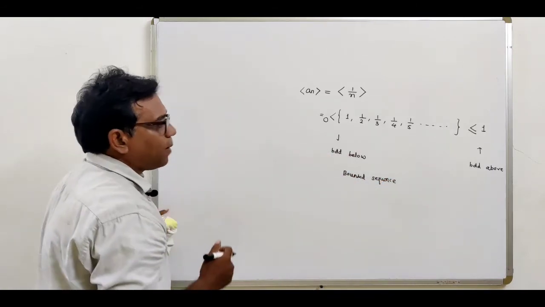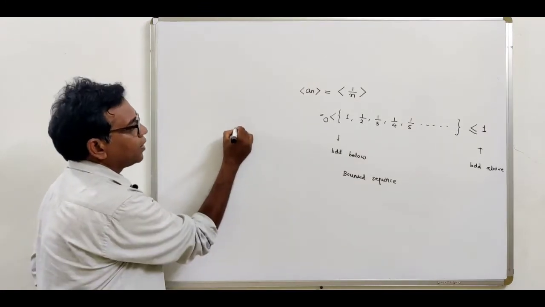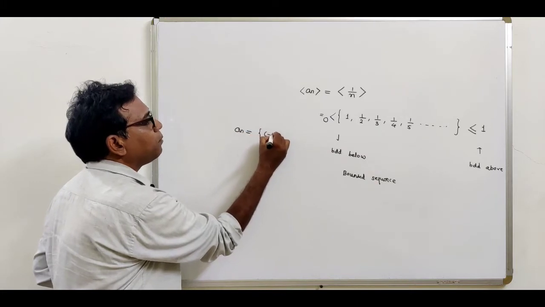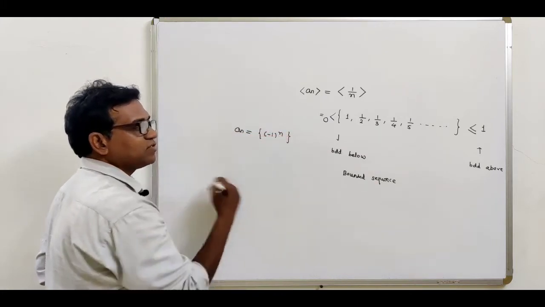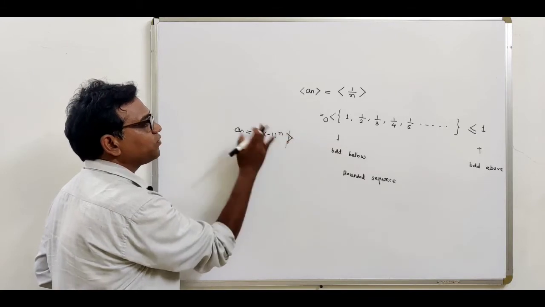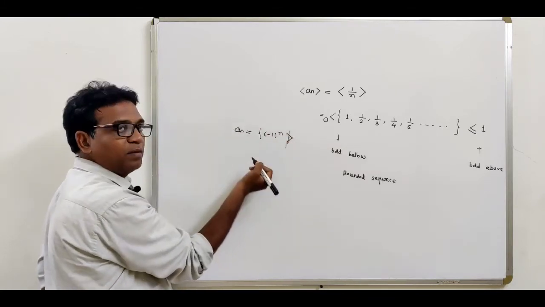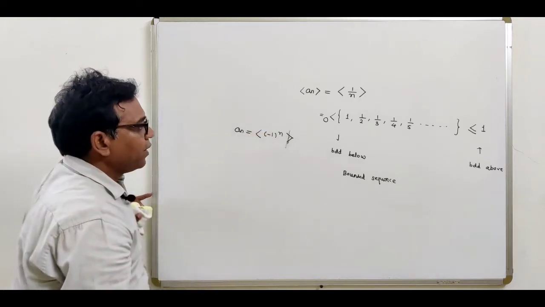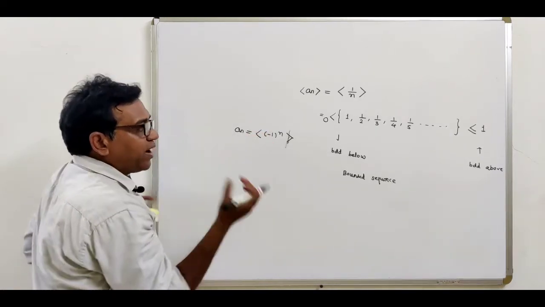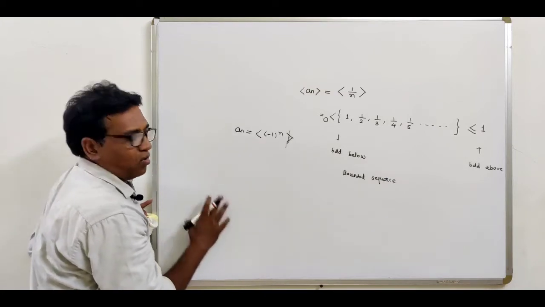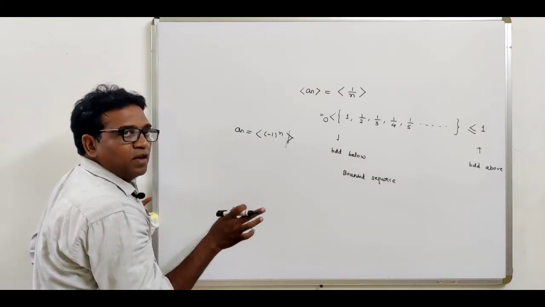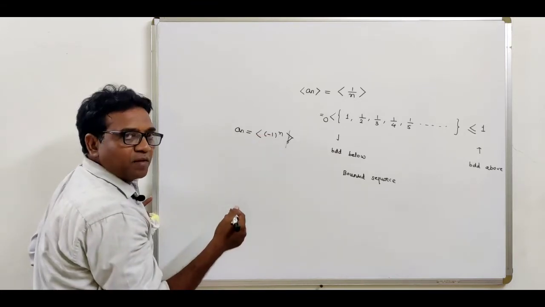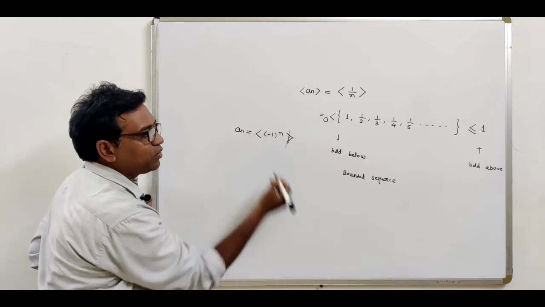So this is called the bounded sequence. Now consider the next example, that is the second example. Suppose the sequence a_n is equal to (minus 1) raised to n. This is the notation for a sequence; either we can write the curly bracket or we can use this notation. Again we have to determine whether it is a bounded sequence or not. What is the first step? First of all, we have to write all the elements of the sequence. Again the process is the same: put n equal to natural numbers 1, 2, 3 and so on.